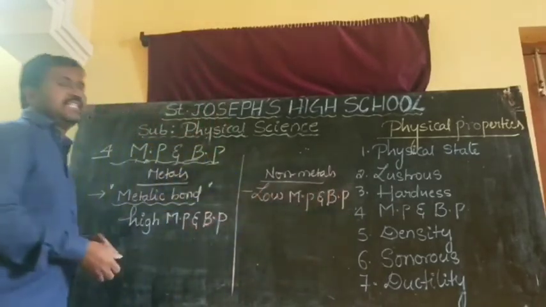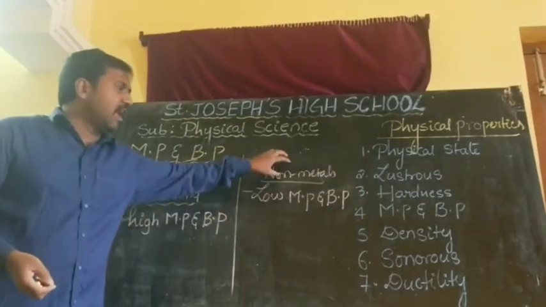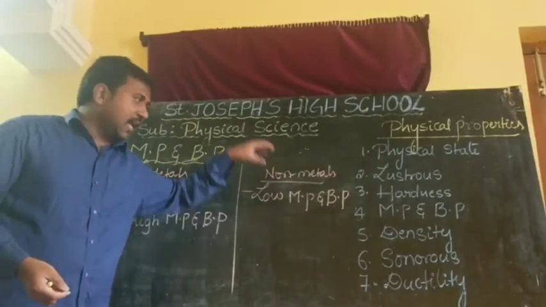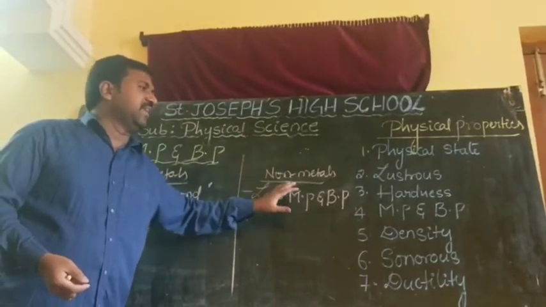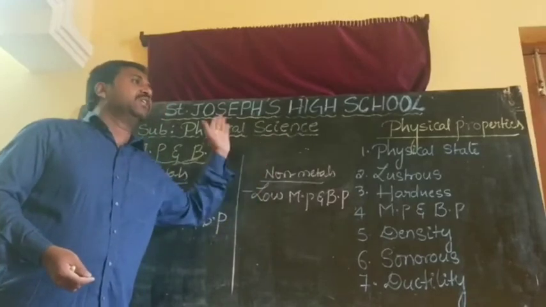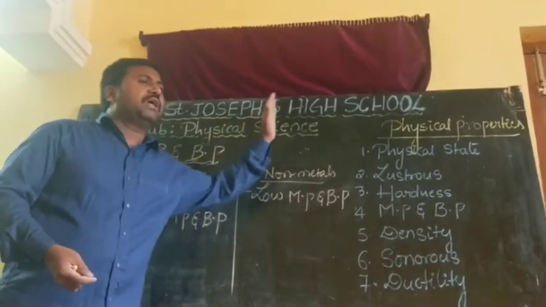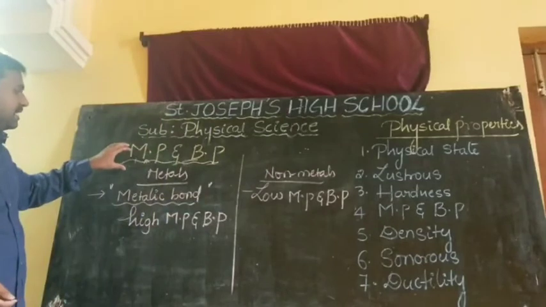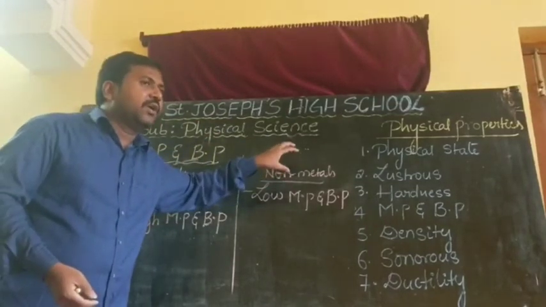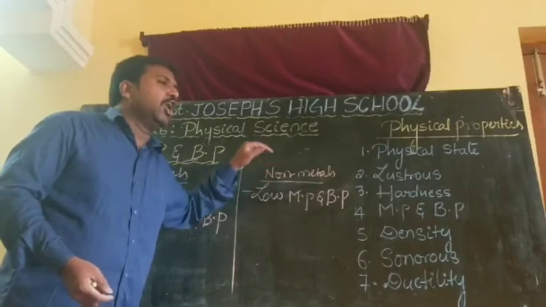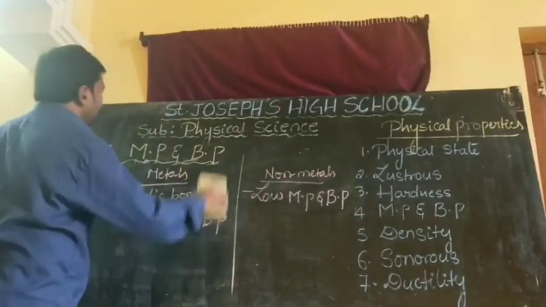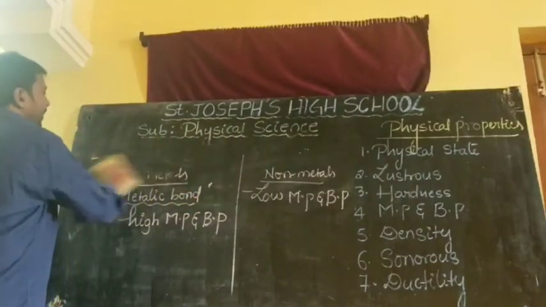We know already the reason. The reason is that non-metals are having weak van der Waals forces between the particles. That's why we can easily convert from solid to liquid or liquid to gases. That's why metals are having a high melting and boiling point, and non-metals are having a low melting point and boiling point. Okay, next we will go to the next physical property.